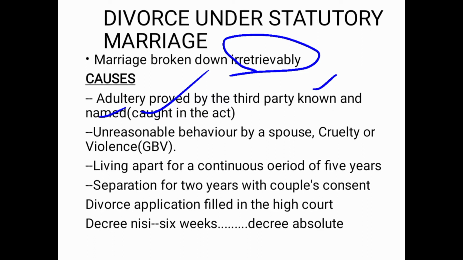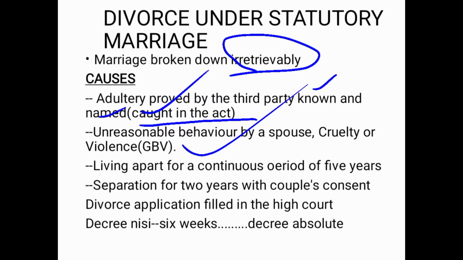That means at least a witness caught them in the act of sexual intercourse, or that person must provide enough evidence to show that truly these people had sexual intercourse. That's adultery.